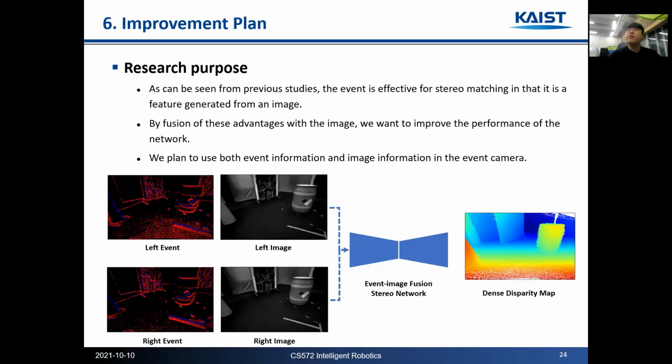Let me explain the performance improvement plan. As suggested in the previous study, event data has semantic information about the edge part. So it is effective for stereo matching because information that cannot be obtained from images can be obtained. However, as mentioned before, stereo matching with only events has a disadvantage as an ill-posed problem. We want to improve the performance of the network by fusing events and images, which have different modalities. We want to receive both events and images from the left and right cameras in one network, and finally extract an accurate and dense disparity map.